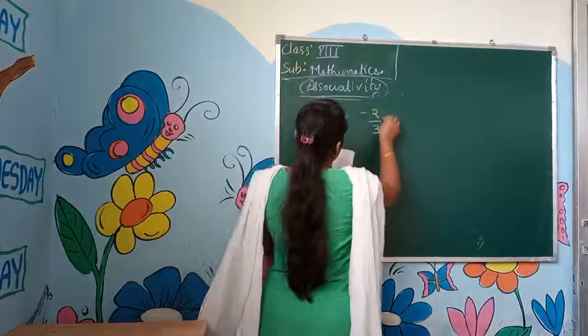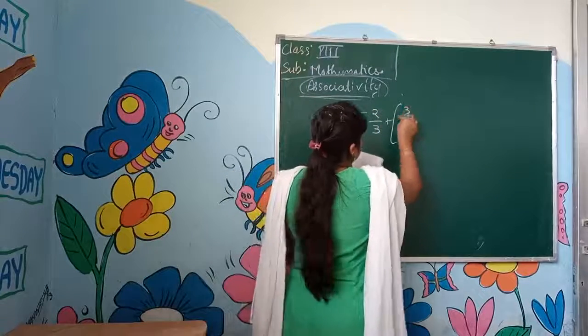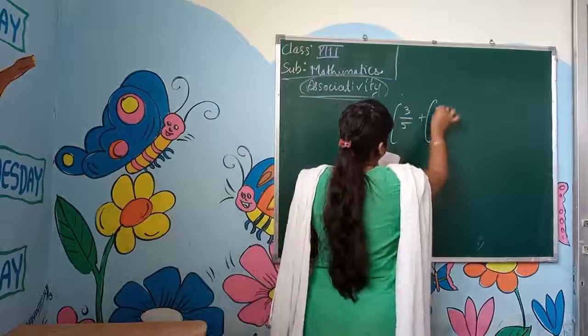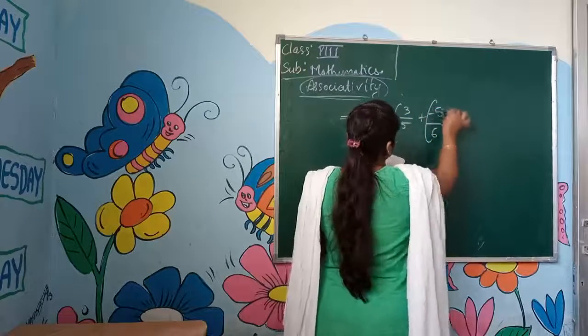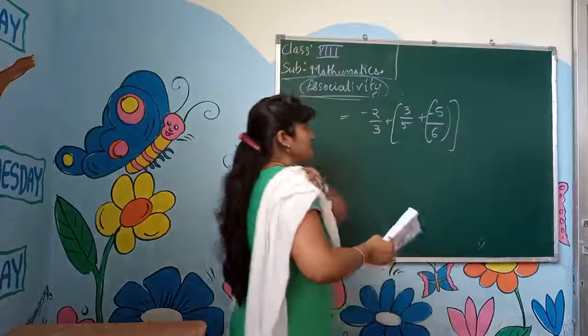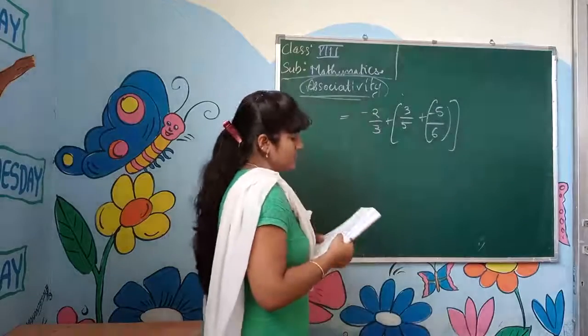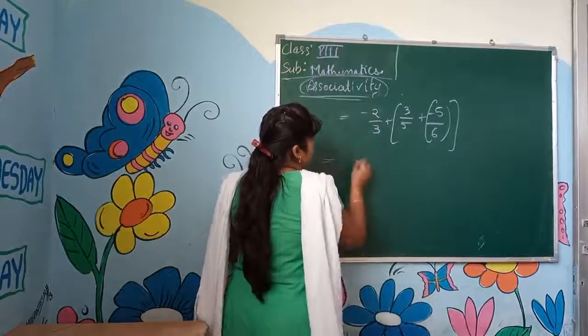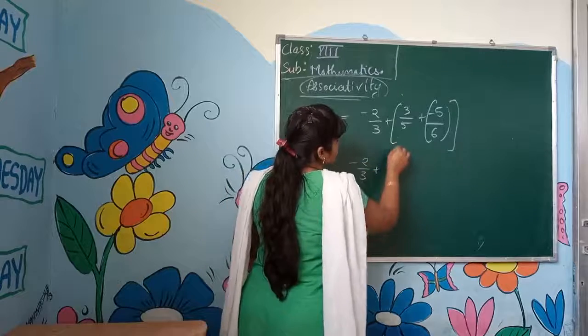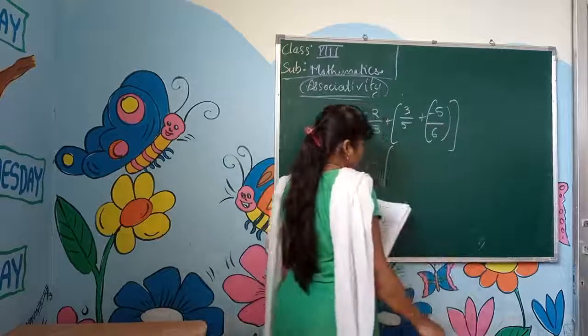Minus 2 by 3 plus 3 by 5 plus minus 5 by 6. Now do the grouping. Here we have to add these two.